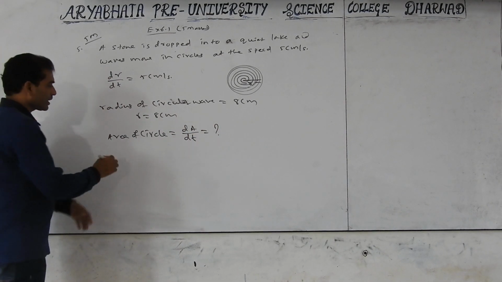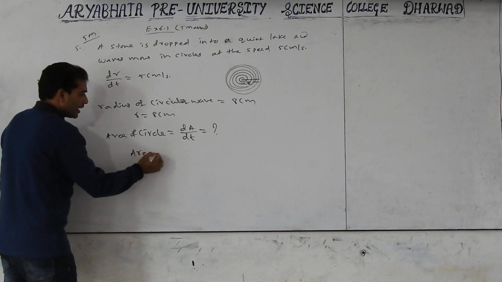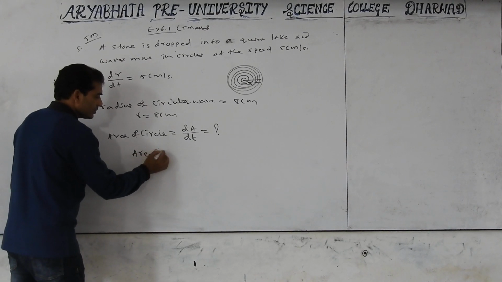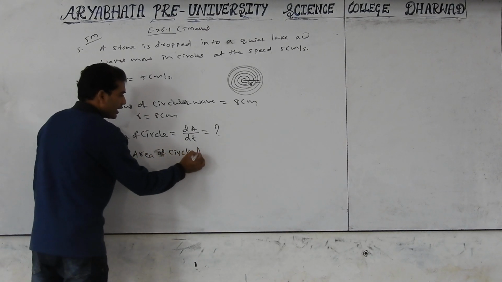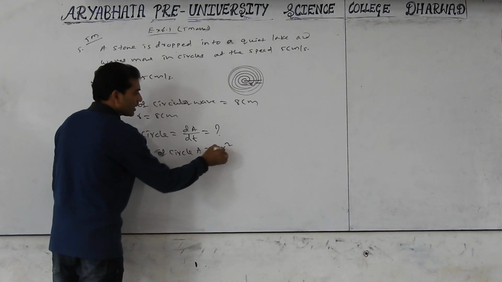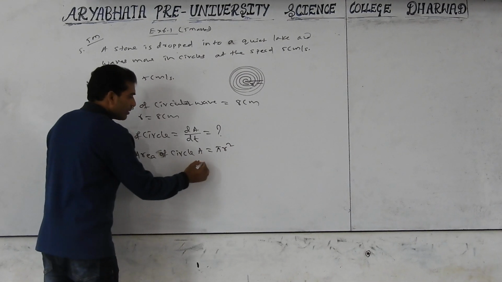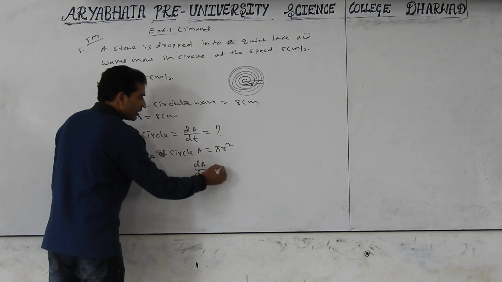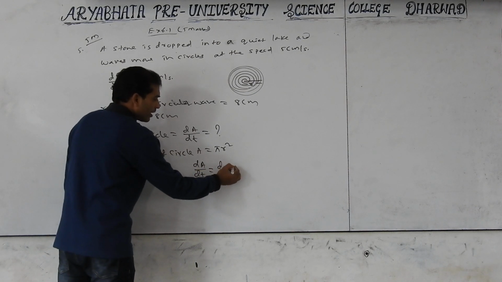Tell me the area of a circle is A equal to pi r square. dA by dt equal to d by dt of pi r square.